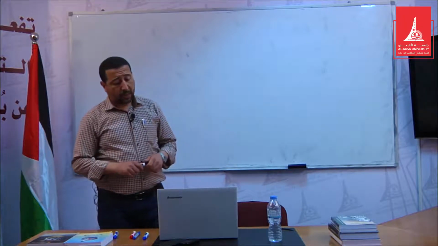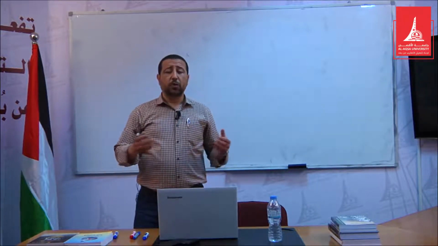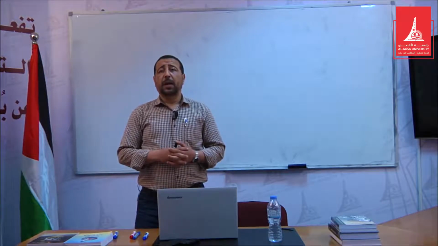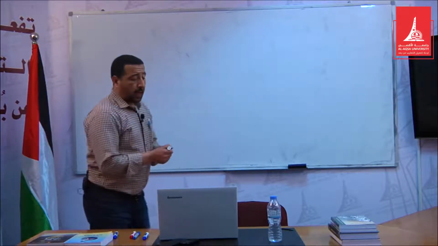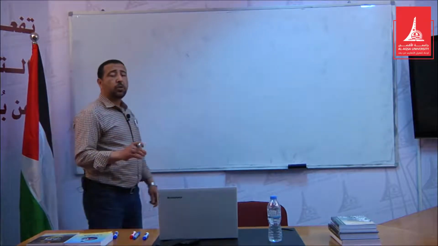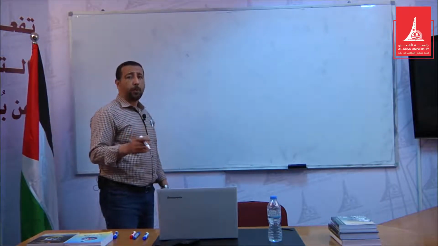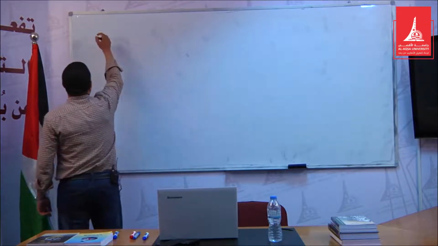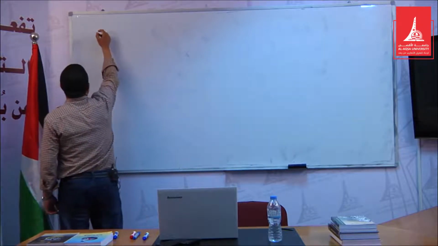Okay, so let's start. I'd like actually to make a rough review about the present simple. Actually, before going into the topic, I'd like to talk about the conjugation of the verb. When we talk about the verb, we have three conjugations.